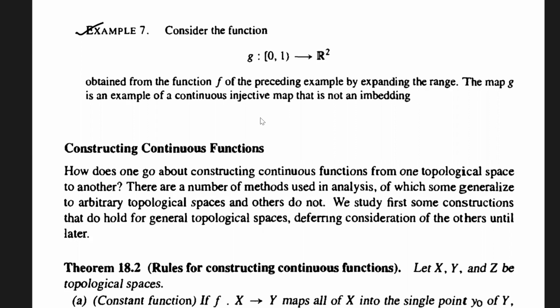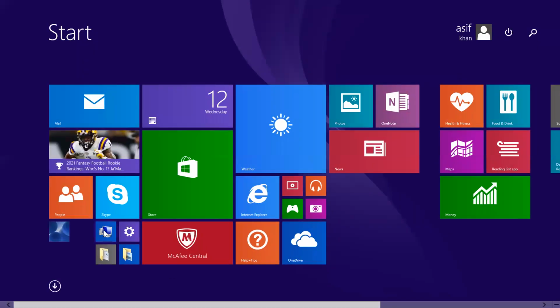The map g is an example of a continuous injective map that is not an embedding. Can you explain this to me?